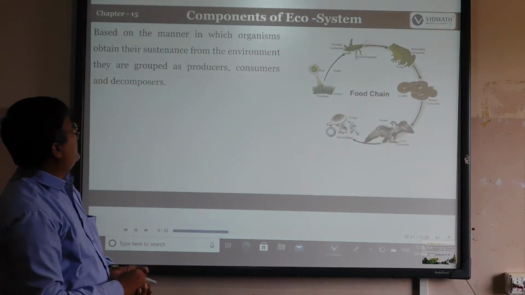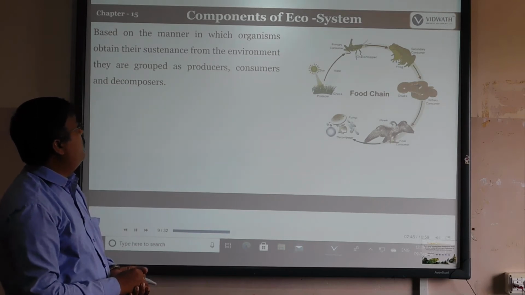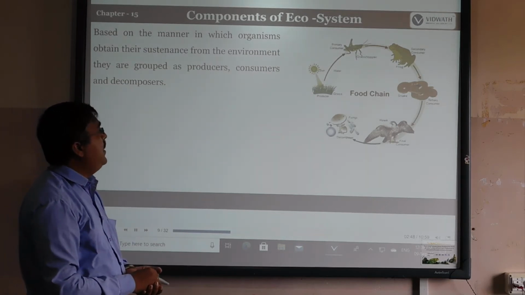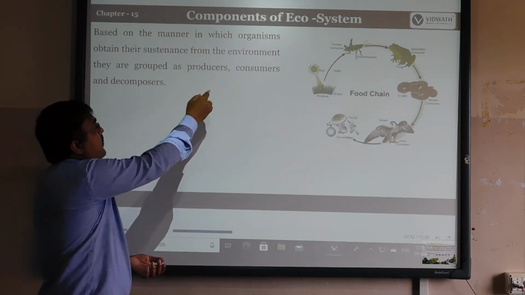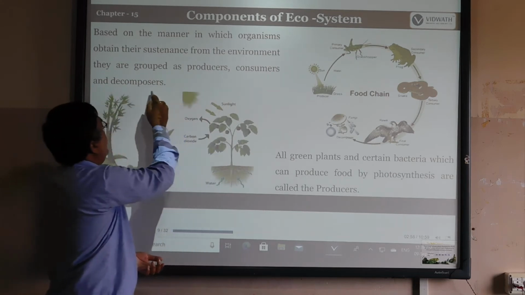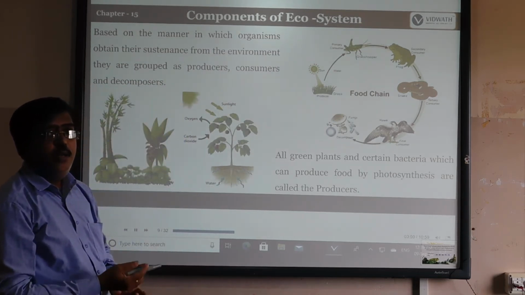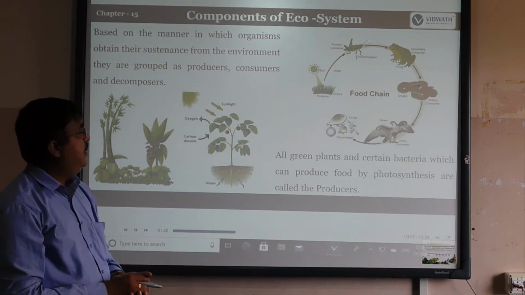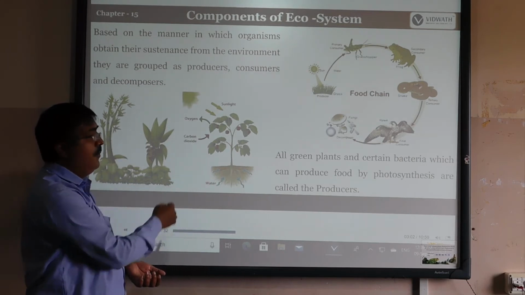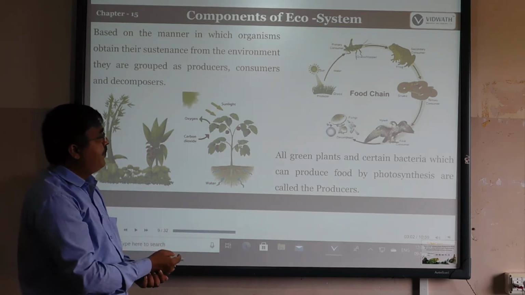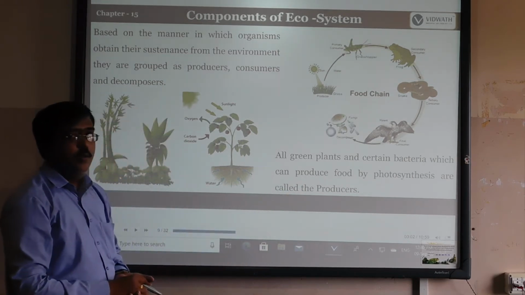So, components of an ecosystem are based on the manner in which organisms obtain sustenance from the environment. They are grouped into producers, consumers, and decomposers. So all these can be classified into three types: producers, consumers, and decomposers. Producers are the plants which can produce their own food with the help of sunlight, water, and carbon dioxide. That is why plants are called producers. All green plants and certain bacteria which produce food by photosynthesis are called producers.